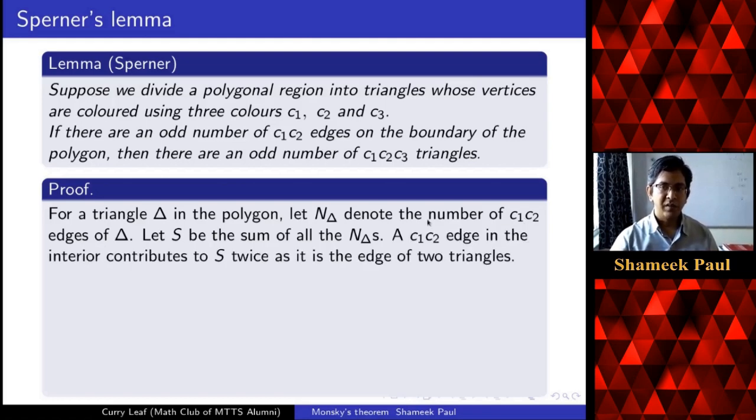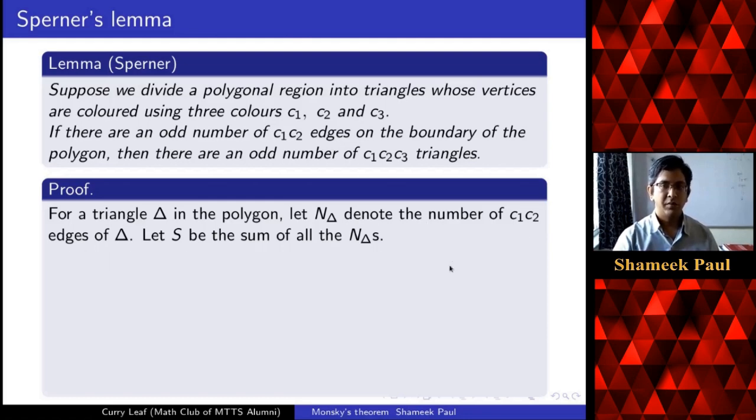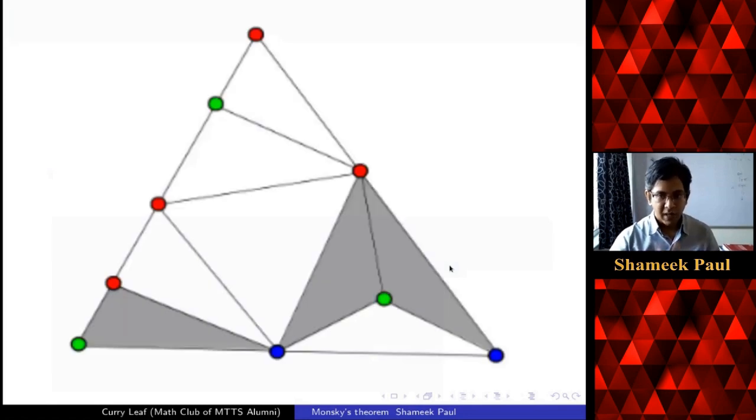So an edge which is in the interior will contribute twice because it will be the edge of two triangles. If you look at the picture, suppose I have an edge like this, a red-blue edge. This is an edge of this triangle as well as of this triangle. So this is a red-blue edge in the interior. We are counting it 2 times.